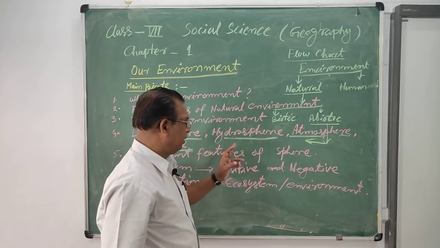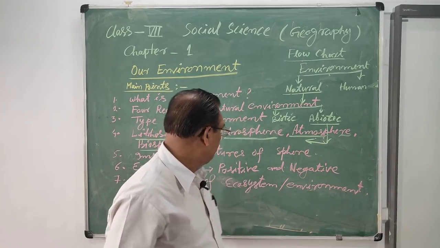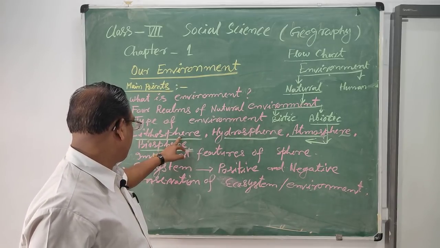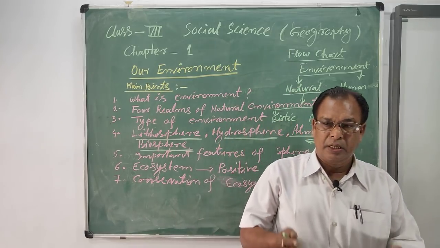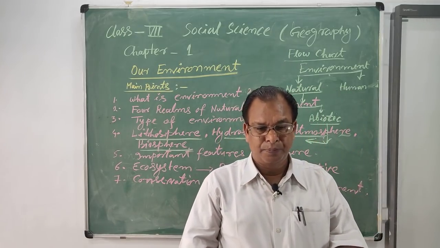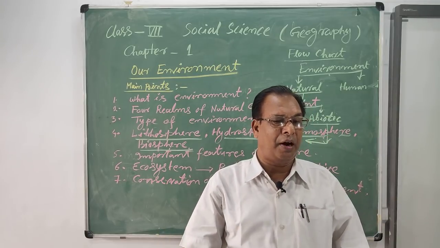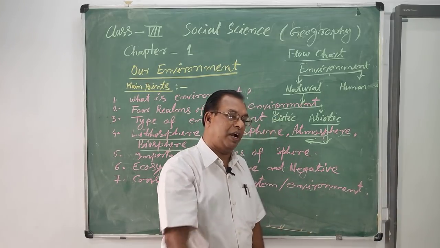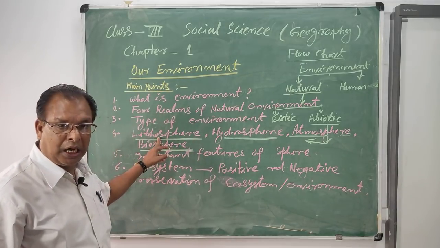These are the parts of the environment. First is the lithosphere. What is the lithosphere? The earth surface, under the earth surface and on the earth surface, with the conditions available for the survival of life, is known as the lithosphere.